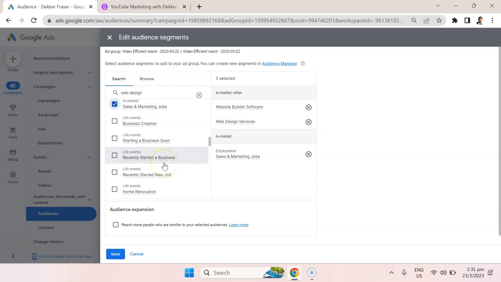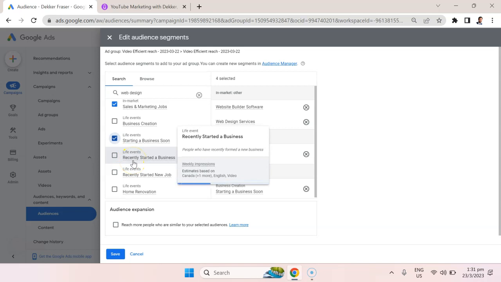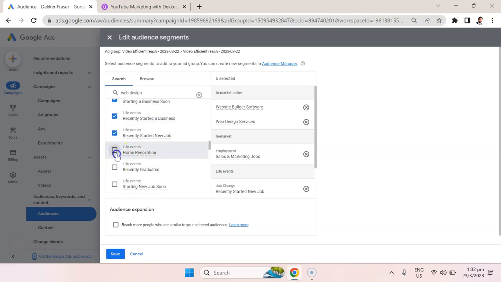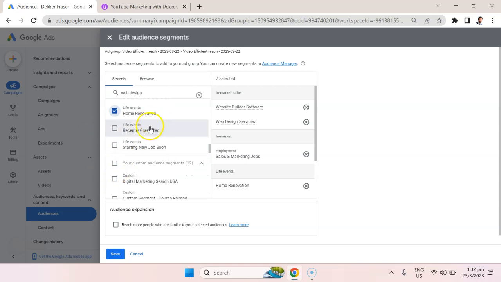Now, some of the options here are going to be different. They're not just in market, but maybe there's life events. So, for example, they started a new business. What we know based on a lot of research on the buyer's journey is that it often begins with a trigger. So, something happens, maybe it's a divorce or a bankruptcy, or perhaps there's a business acquisition. So, these events, which are sometimes life events, are important junction points where we can enter and make people interested in buying our products. So recently started a business, recently started a new job, started home renovation. These are excellent options.